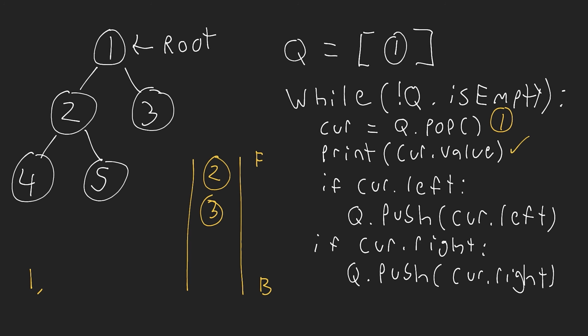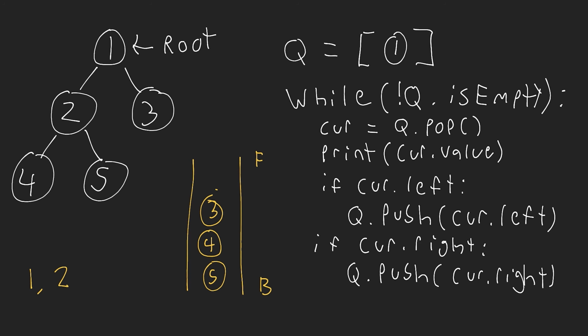Now we return back to the top of the while loop, and we ask ourselves, is the queue empty? Well, the queue is not empty. There's 2 elements inside of it. So we pop the element off of the queue. So let's write 2 here and pop that and remove it. Okay, now we print out the value. So we get 2. And then we check if it has a left. Does this have a left? Yes, it does. It has a left of 4. So we add that onto the queue. Does it have a right? Yes, it does. So we add the right child of this element onto the queue. Okay, now we continue the process.